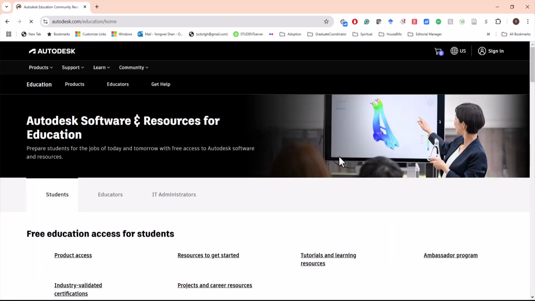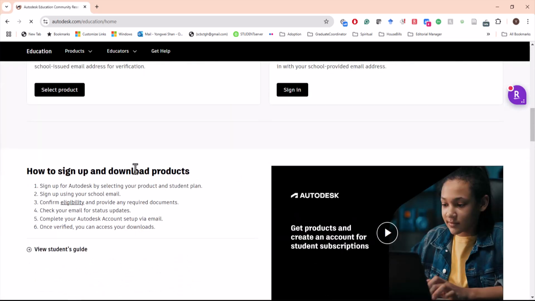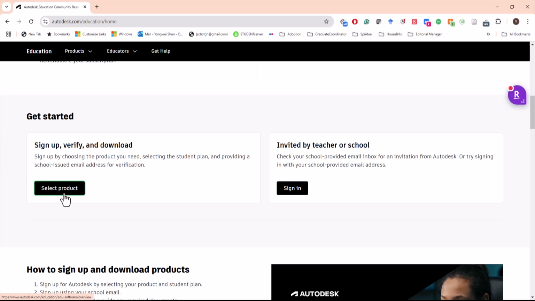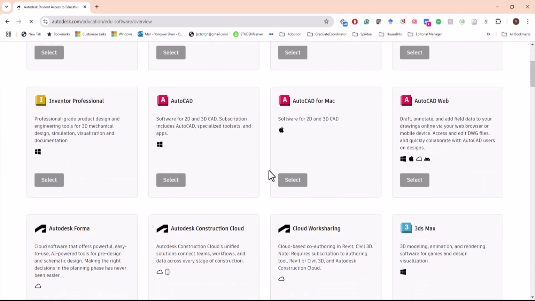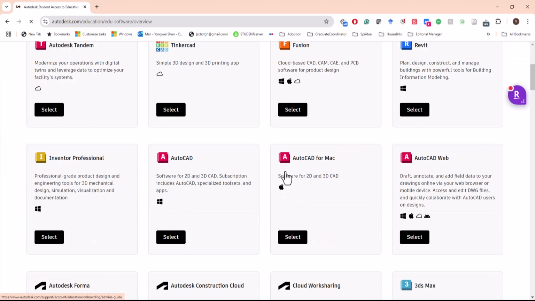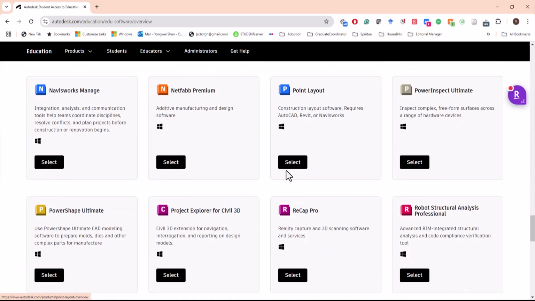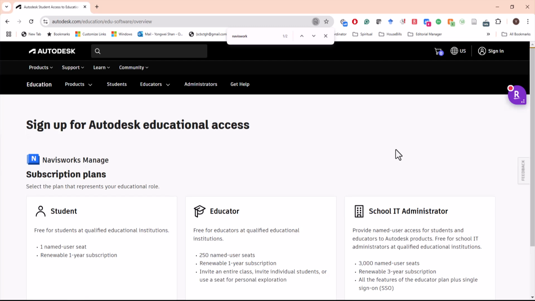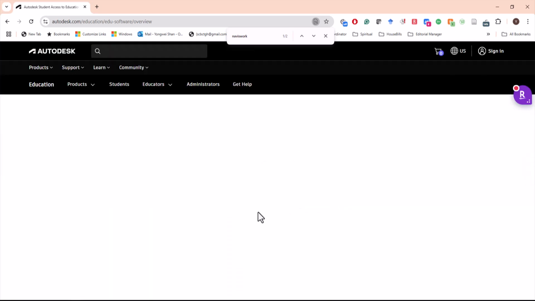And another piece of software you need to install from Autodesk is Navisworks Manage. Again, go to the same thing, select product, that will be Navisworks. You can search Navisworks Manage right up here. The same thing, select student, and then continue.